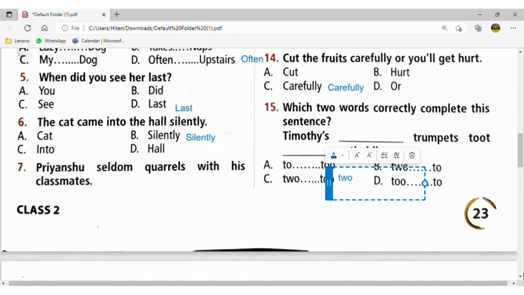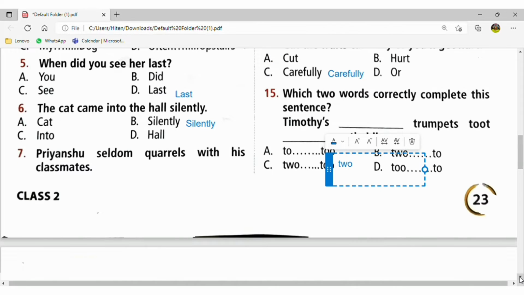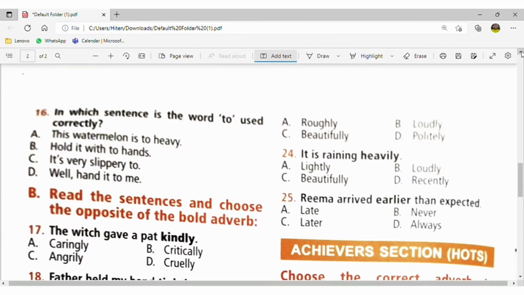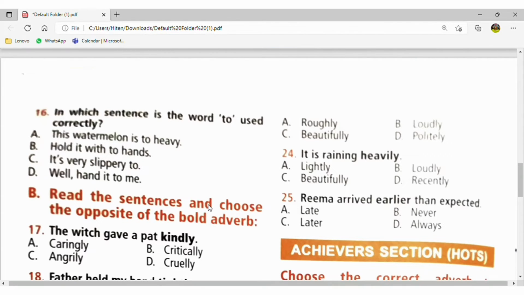Now move to the 16th question. In which sentence is the word to used correctly? Okay, so in which sentence there is word to, I mean with to, it should be used with the verb. So here in the D, well, hand it to me. In this sentence, it is generally to is used correctly.